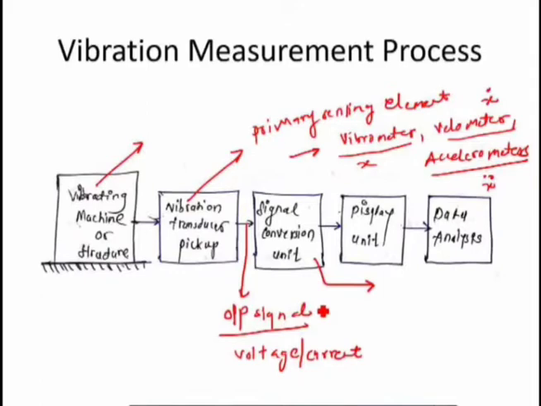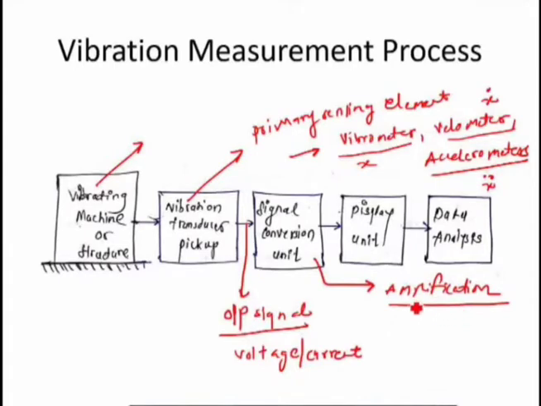So the signal conversion unit is used to amplify the signals from the transducer to the required values. You can write it as amplification. This process is called the amplification process, right?